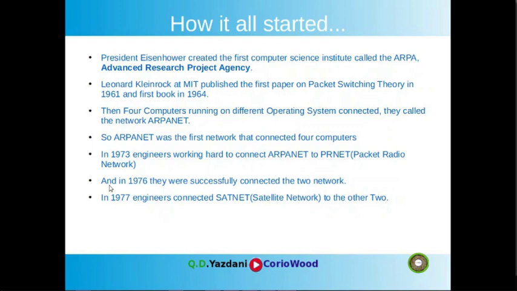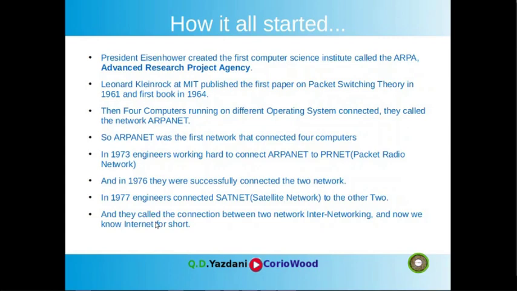So in 1976 they successfully connected the two networks. In 1977 engineers connected a satellite network to the other two, and they called the connection between the networks internetworking, and now we know that as the internet for short. So that's how it all started. A very brief introduction into how everything started in the United States after Sputnik.